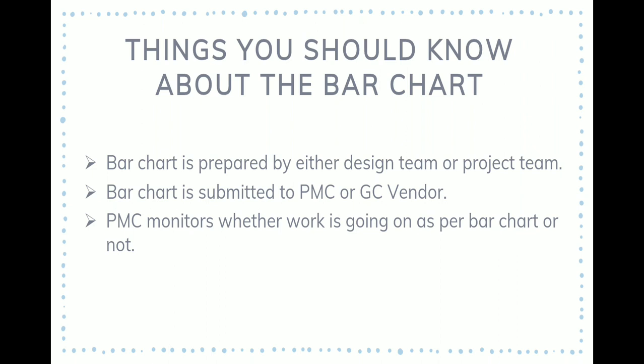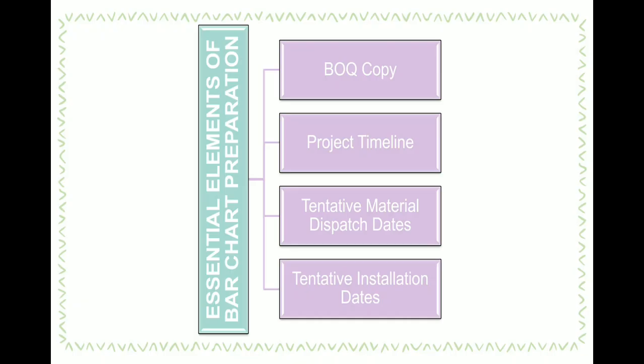Next is essential elements of bar chart preparation. First, a copy of the final BOQ without rate. Only material quantity should be displayed. Second is the project timeline: start and end date and number of days. This you can get in the work order or in the kickoff meeting. The PMC tells about the project timeline.